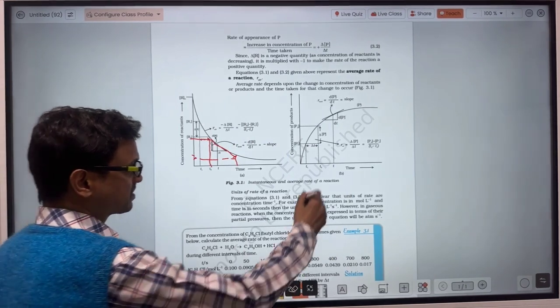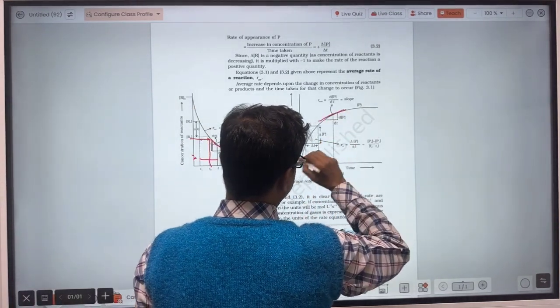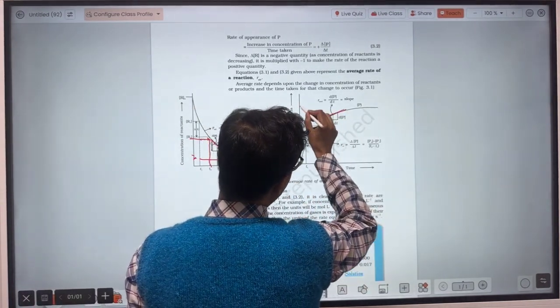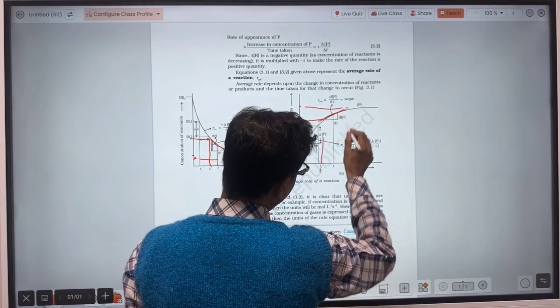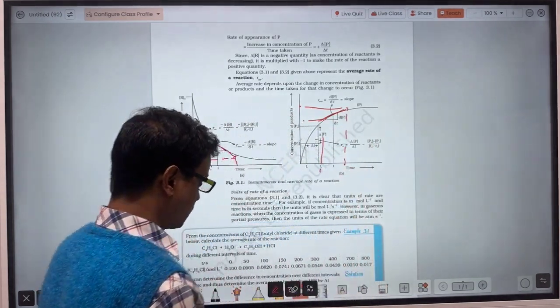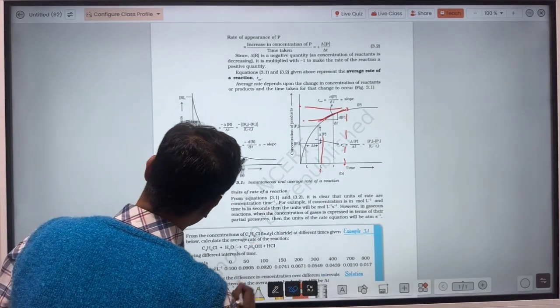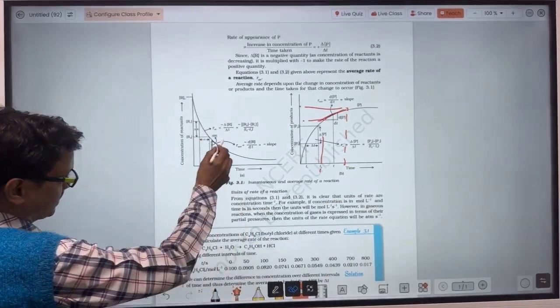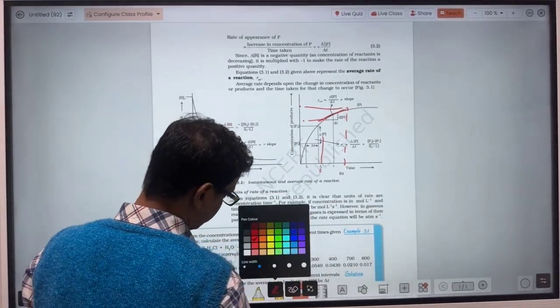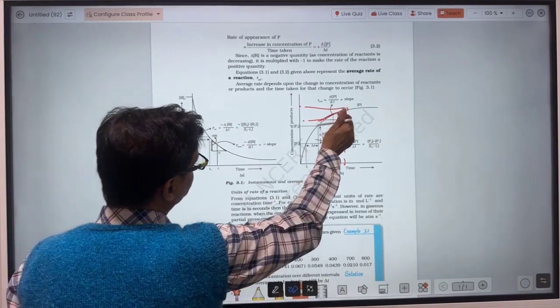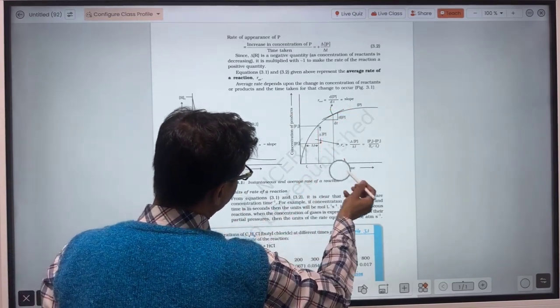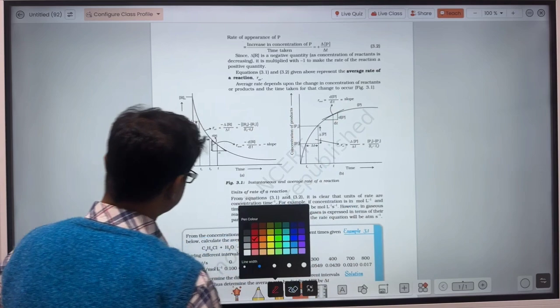If the length of this tangent is less, the change in concentration will be less and the time interval will also be less. So whatever be the length of this tangent, the value of the rate of reaction will remain the same.